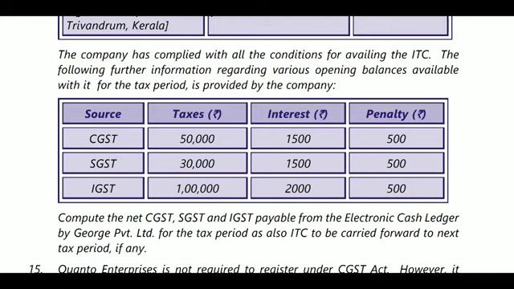Related to opening balances, what is there? CGST 50,000, interest 1,500, penalty 500. SGST 30,000, interest 1,500, penalty 500, and IGST 1 lakh, interest 2,000, penalty 500.